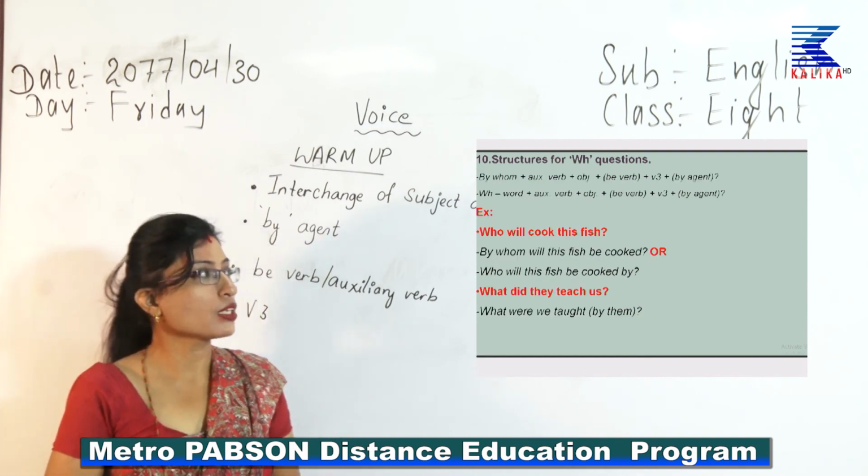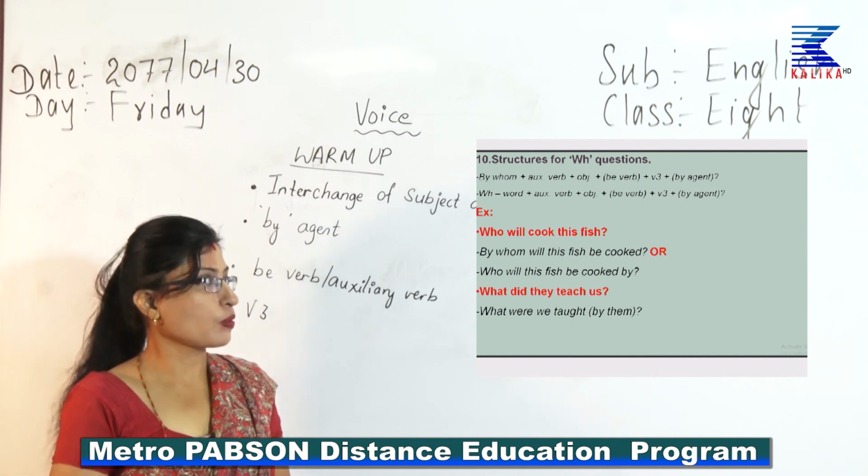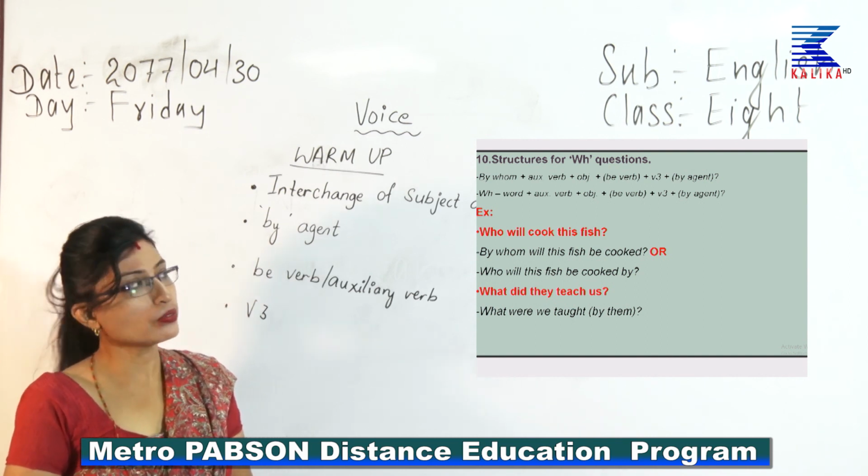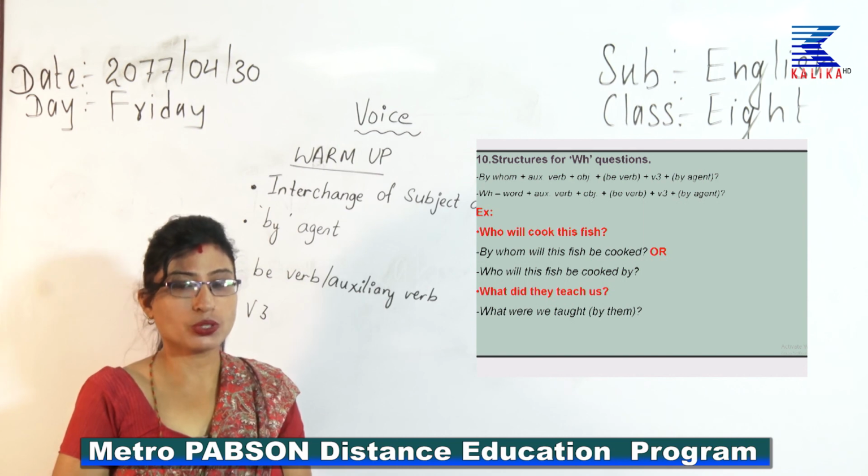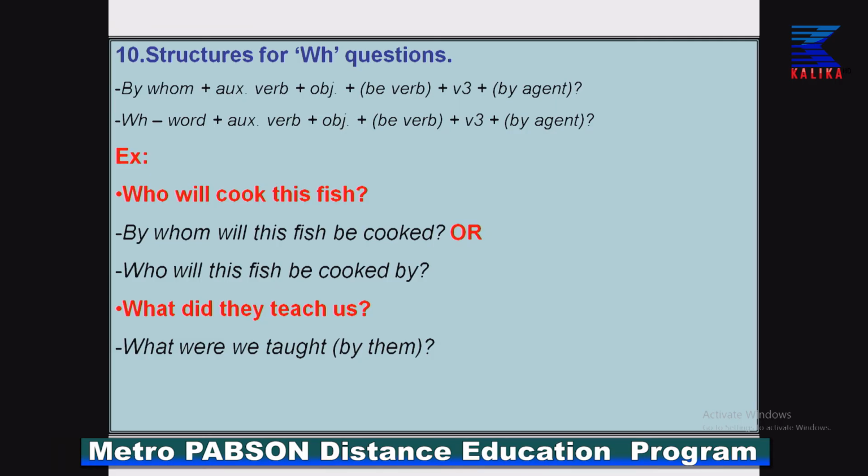Let us see rule number 10, structures for WH questions. Sometimes the active voice will be in a WH form, in a question form. So, what would you do in order to change that? Please have a look.